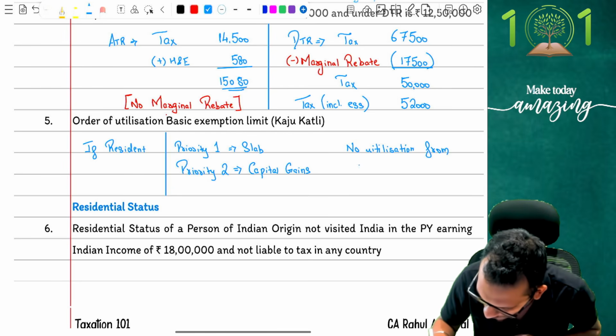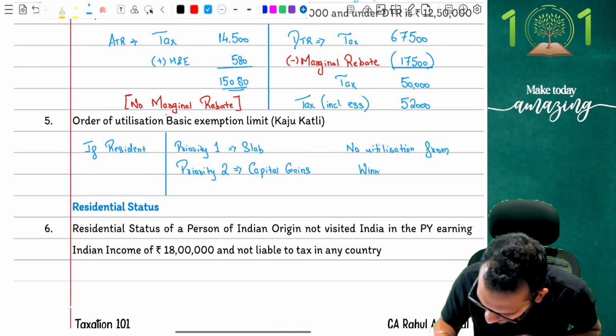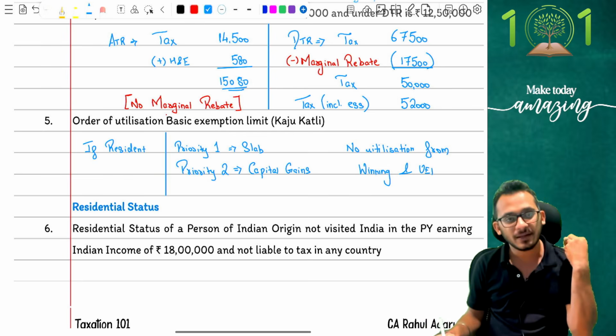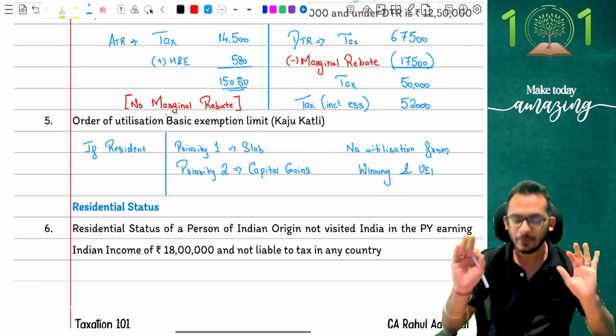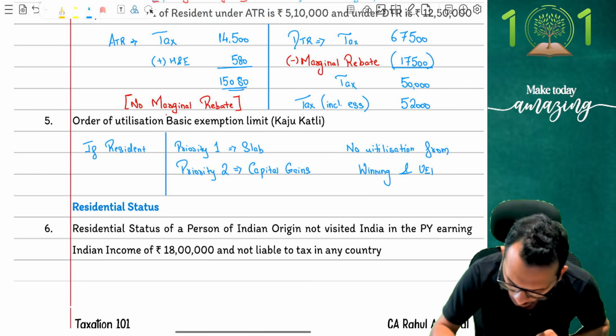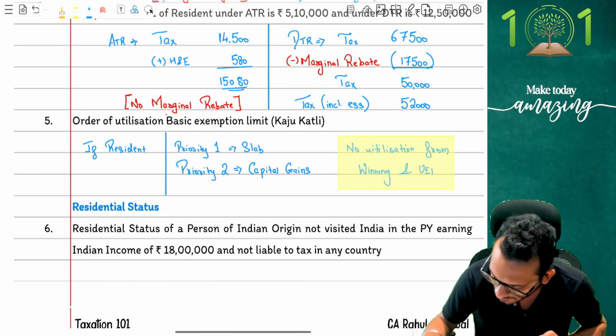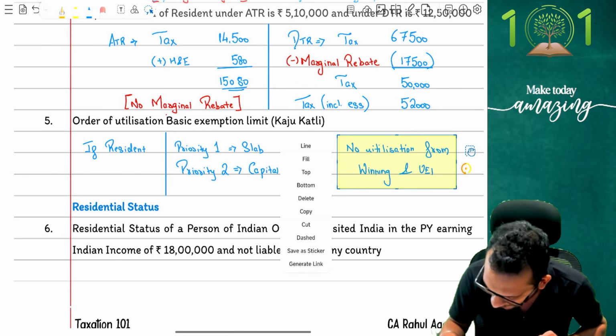Yes, so no utilization will take place from your winnings and unexplained income, which means income tax has made it extremely clear that when it comes to winnings and unexplained income, that cannot be sent to your slab, which means even if the slab gets wasted, it is wasted. I am not giving you that benefit no matter what. You are not getting the benefit against your winnings and unexplained income. These are not getting any kind of benefits whatsoever. You will have to pay tax on that always, and that's what the understanding is.